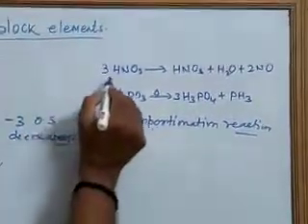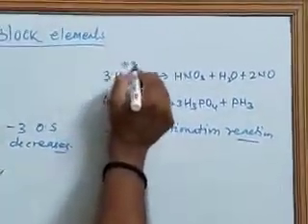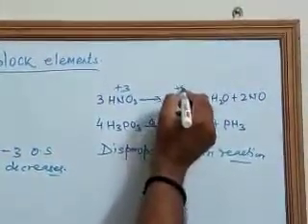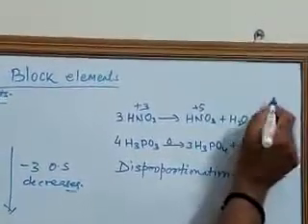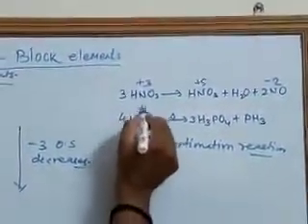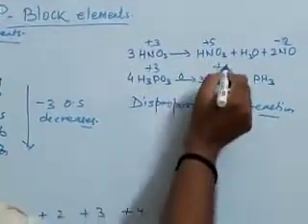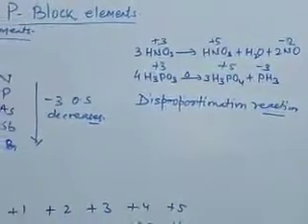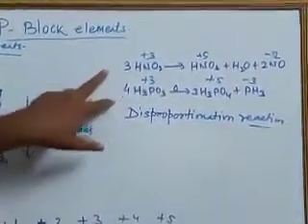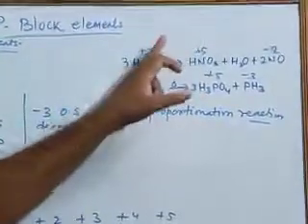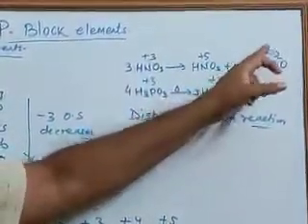Here we see in HNO2, the oxidation state is +3, going to HNO3 with +5 and NO with +2. H3PO3 is +3, going to H3PO4 with +5 and PH3 with -3. So in these reactions, oxidation number increases, oxidation, and oxidation number decreases, reduction.